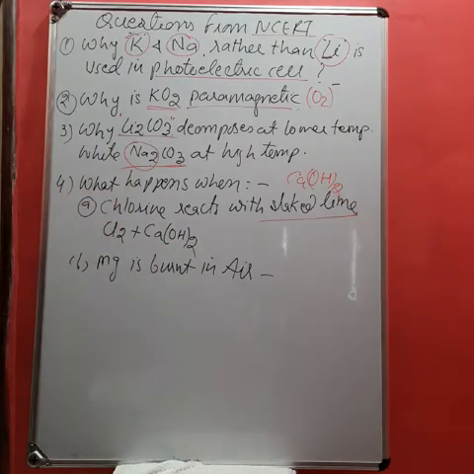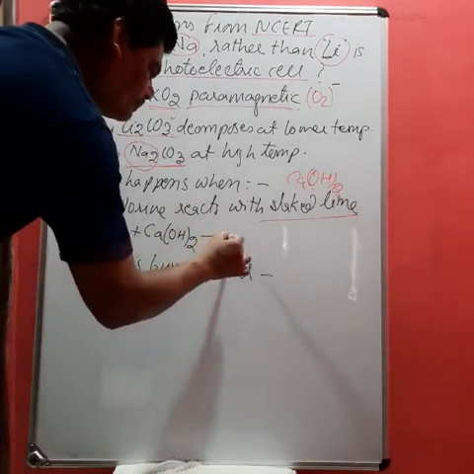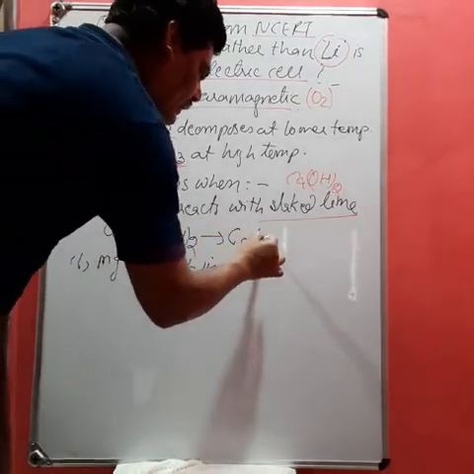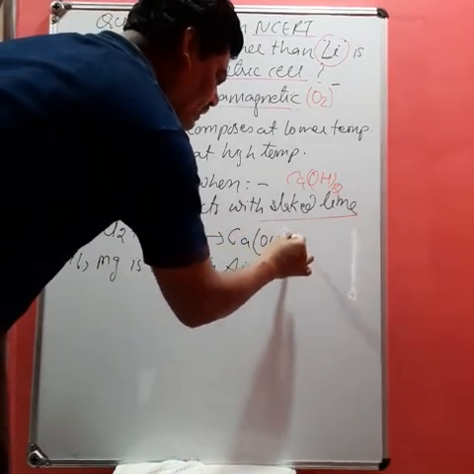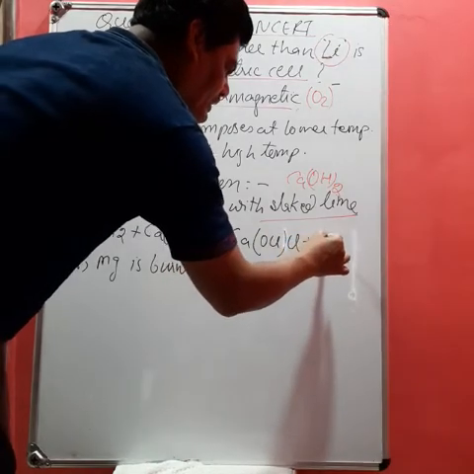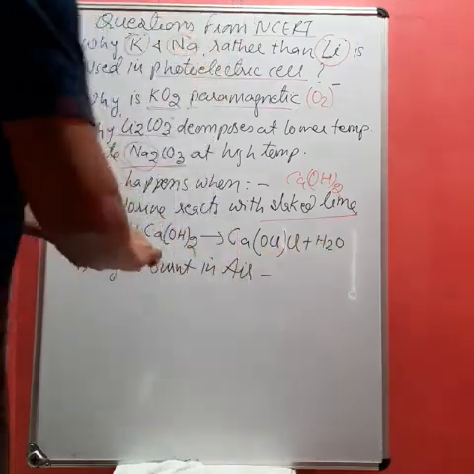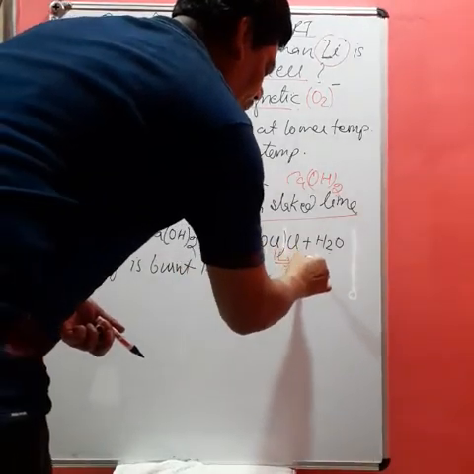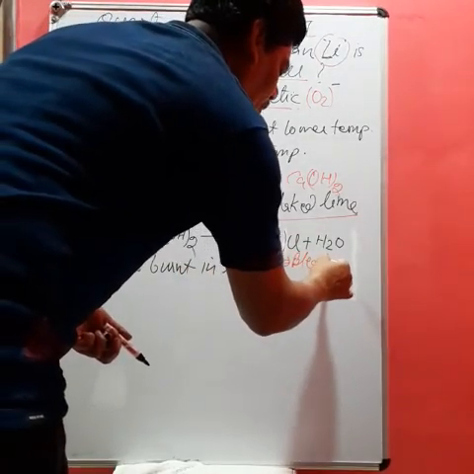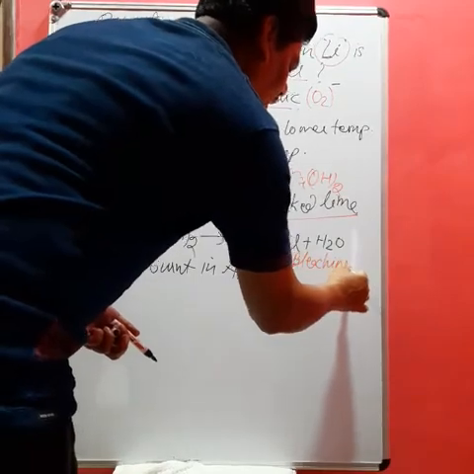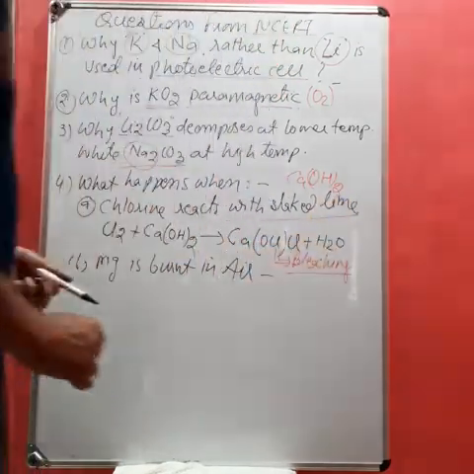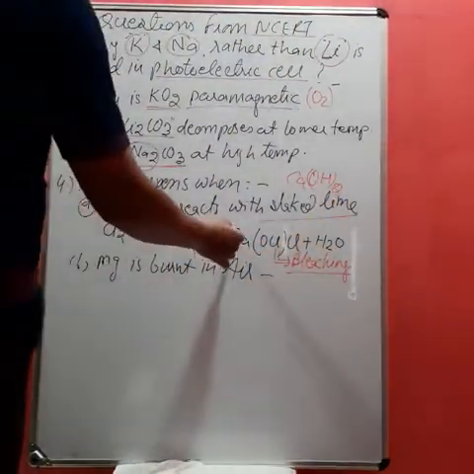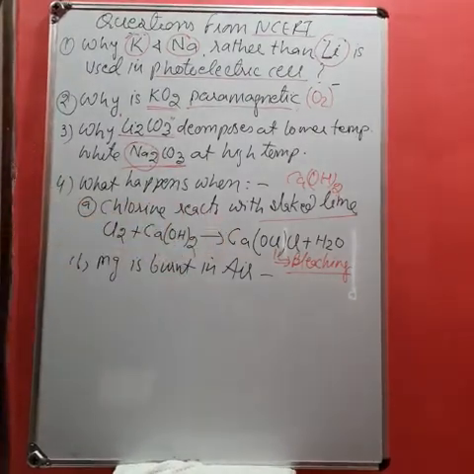When chlorine reacts with slaked lime, it simply forms CaOCl2 plus H2O. This compound is known as bleaching powder. Bleaching powder is one of the very important compounds which is used as a disinfectant. Therefore this becomes the method of preparation of bleaching powder.